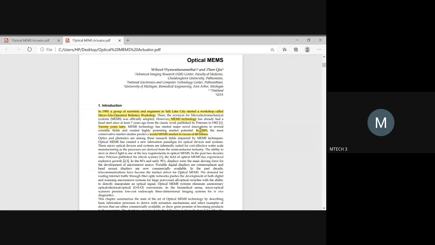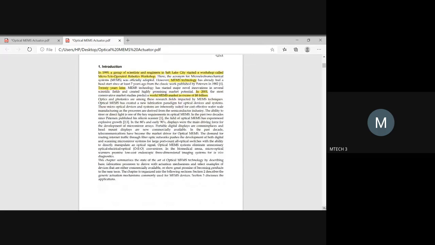This was a demand, a new thing which was established, and it was at a saturation point with respect to the market level also. Then people realized the importance of MEMS and how it could be implemented in other fields as well.